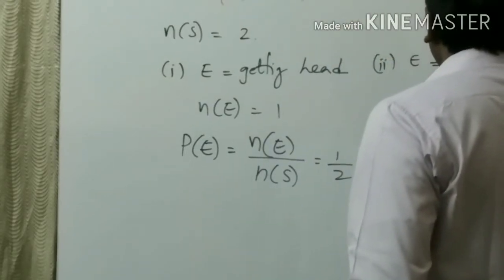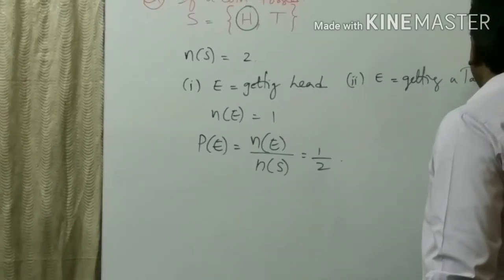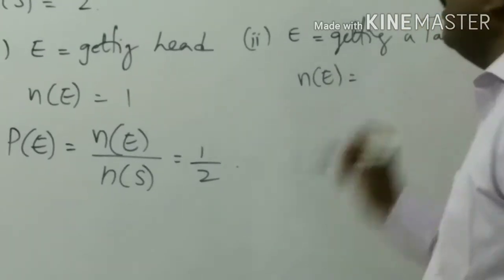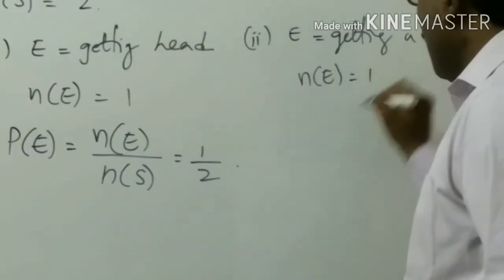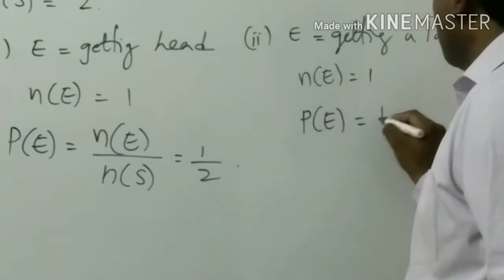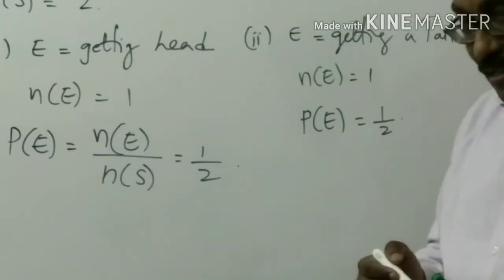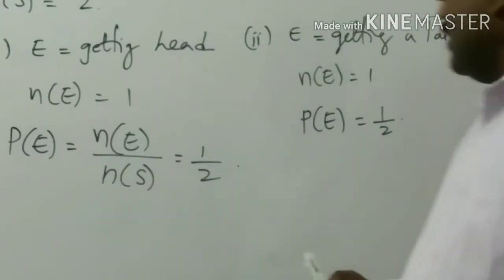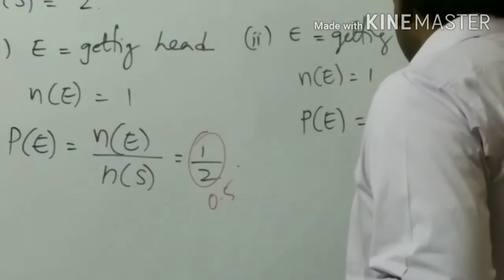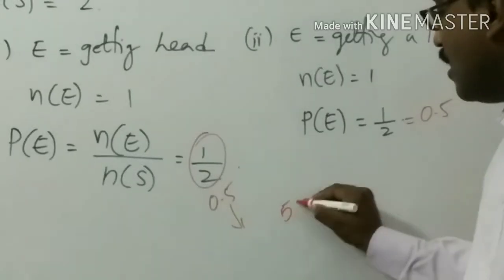Suppose the second question is getting an event, a tail. How many are there here? Tail, only 1. So the probability of this event is n of E by n of S, 1 by 2. That means here it is 50-50 chances. 1 by 2 is nothing but 0.5, which in percentage means 50%.